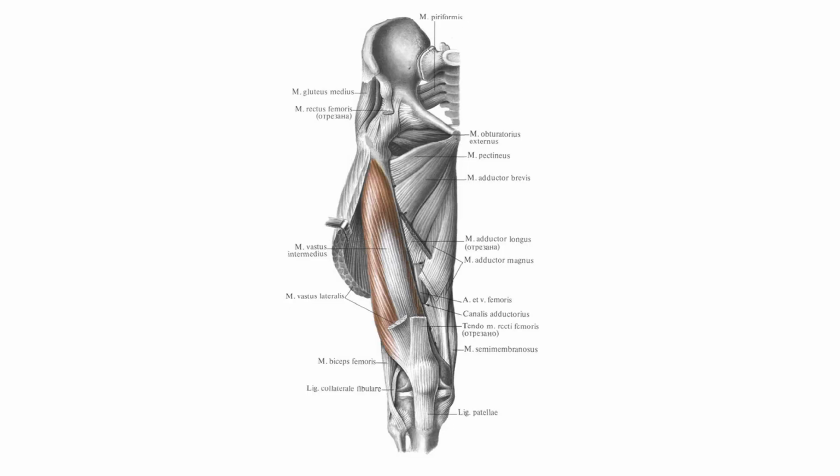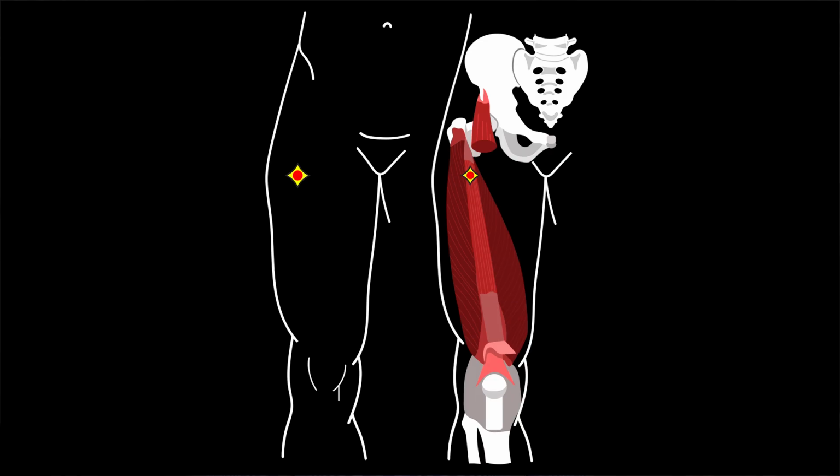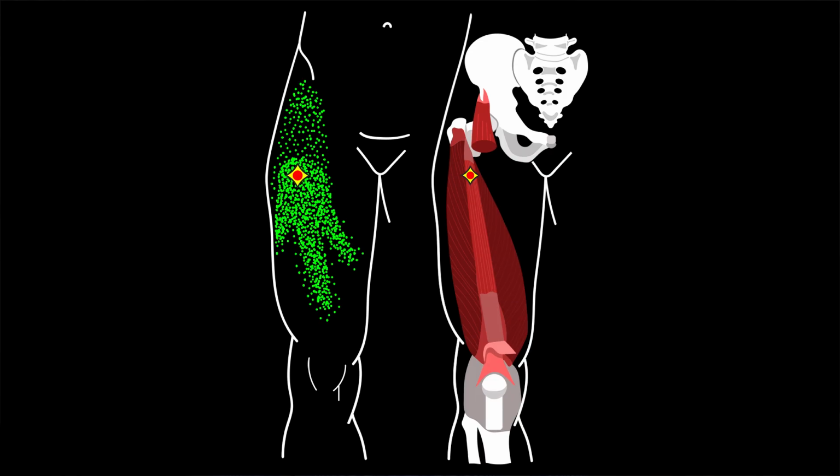The intermediate vastus muscle of the thigh lies under the rectus femoris muscle, which makes it much more difficult to detect trigger points in it. The pain reflected from them spreads along the anterolateral surface of the thigh to the level of the knee joint, with the greatest intensity of pain noted in the middle of the thigh.